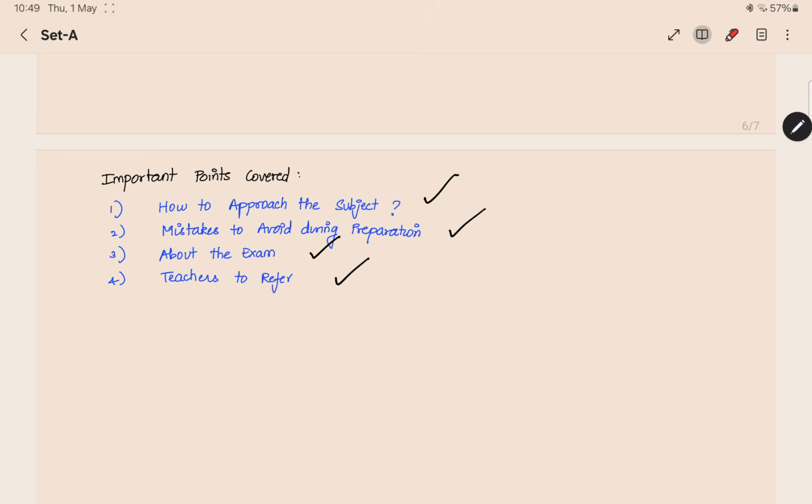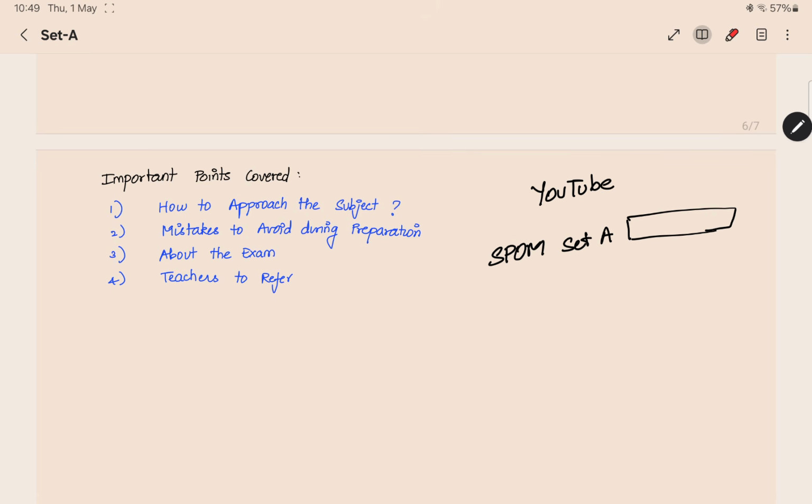And then teachers to refer also. For each topic I told you the teachers. All these marathon lectures of teachers will be available on YouTube itself. You have to search using the keywords. Search for SPOM Set A and then the teacher's name. You will get the playlist or the videos of those teachers you can refer, or else you can go into their channel also. All of these teachers which I referred have their own YouTube channel.